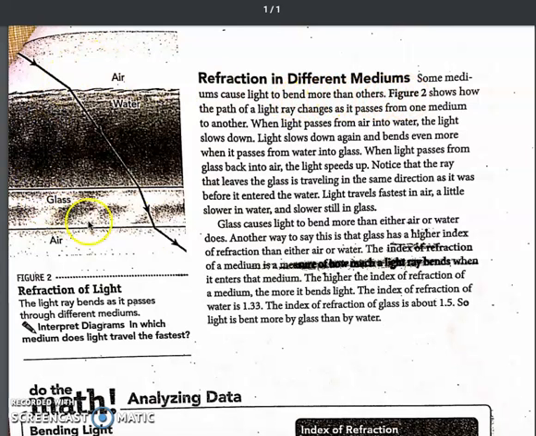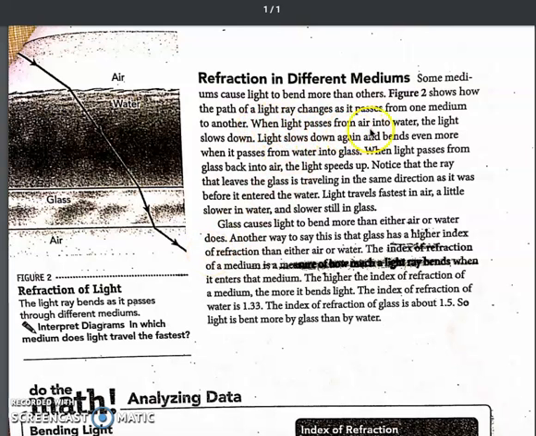Figure 2, right here, shows how the path of a light ray changes as it passes from one medium to another. So we're going from air, and then when it hits the water, it bends this way. And when it hits the glass, it bends more. And when it hits the air, it bends back.